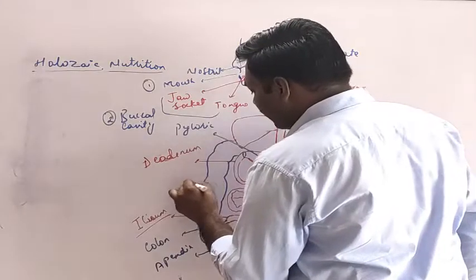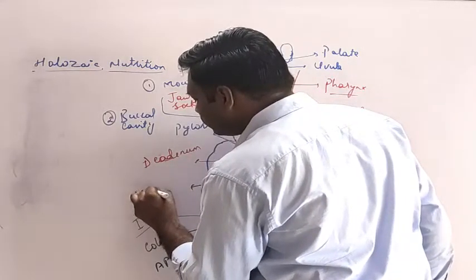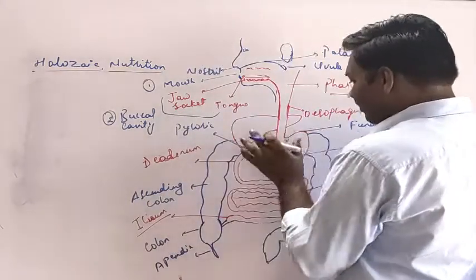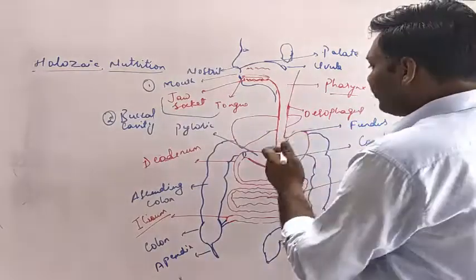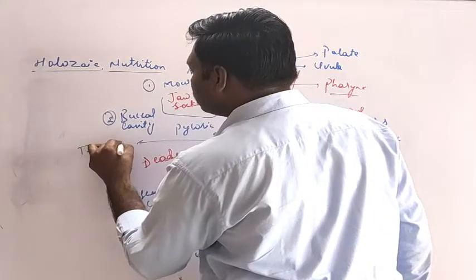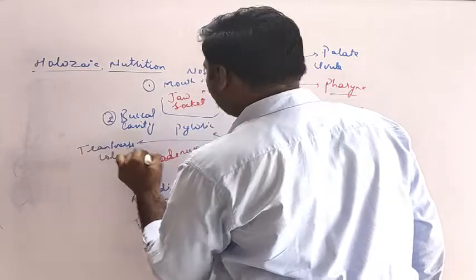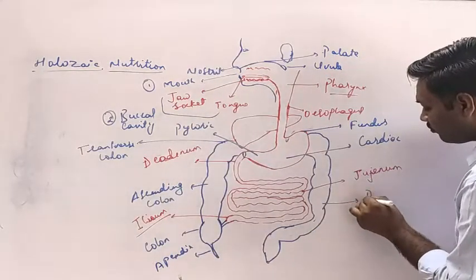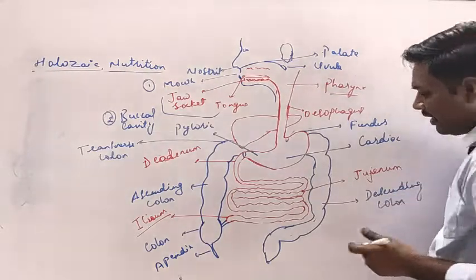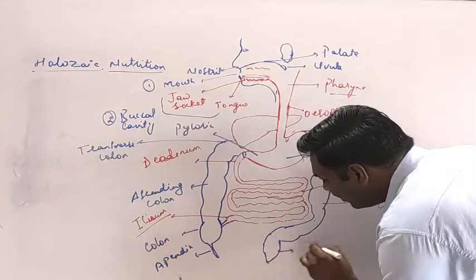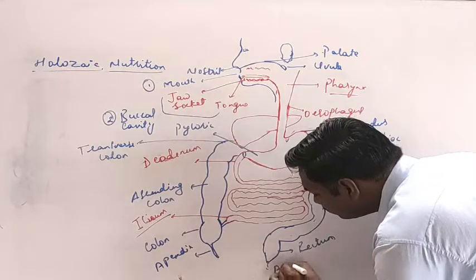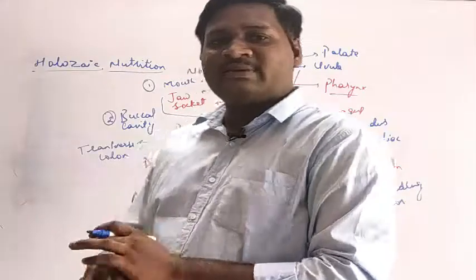So this is the ascending colon. It is just hidden behind the stomach, so there is a transverse colon here. Transverse colon. And this is the descending colon. And it stores the undigested food material in the rectum, and this is the anus through which the undigested food material is withdrawn.